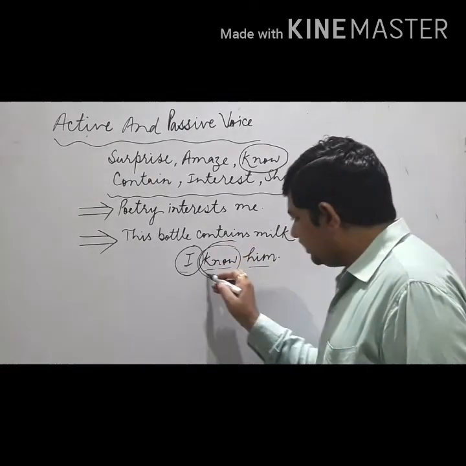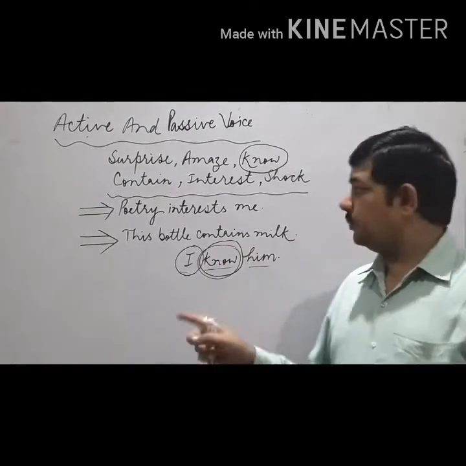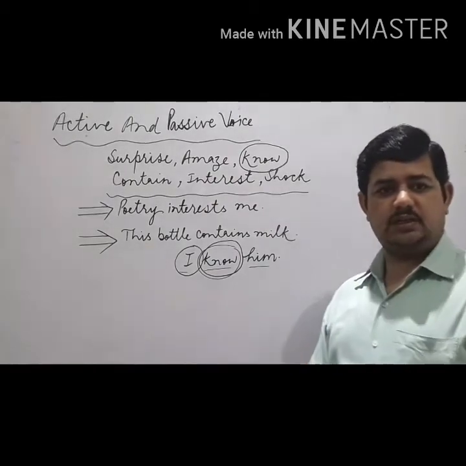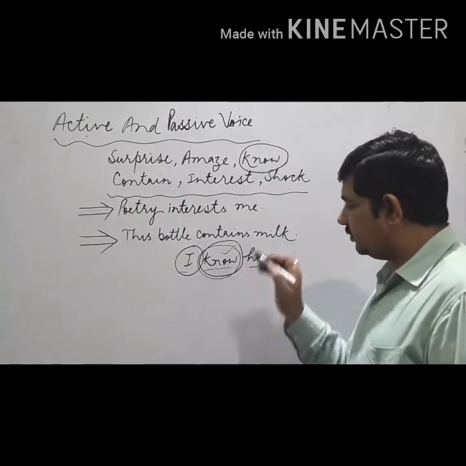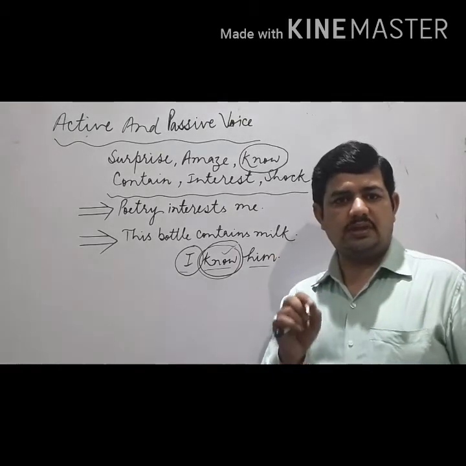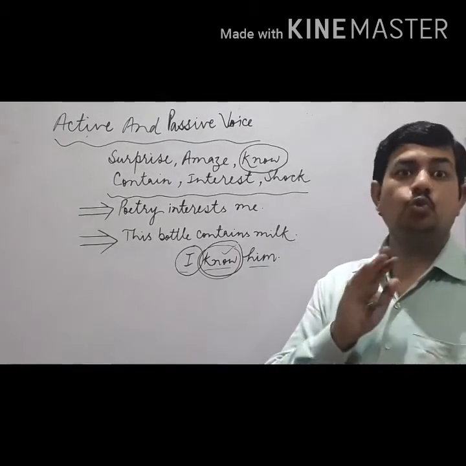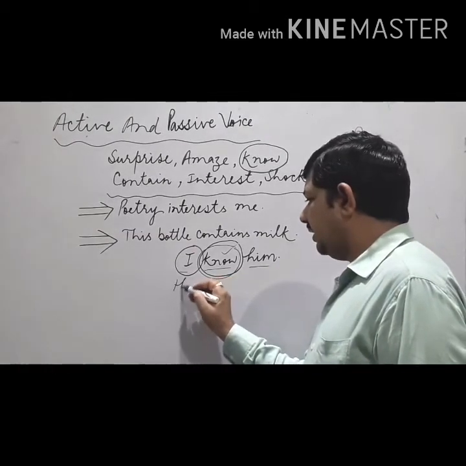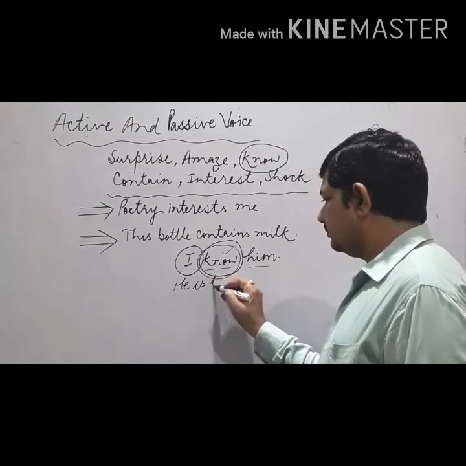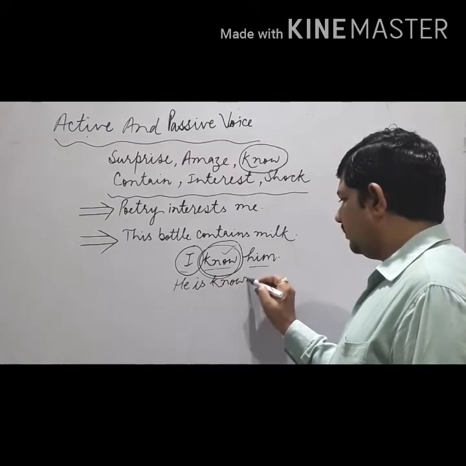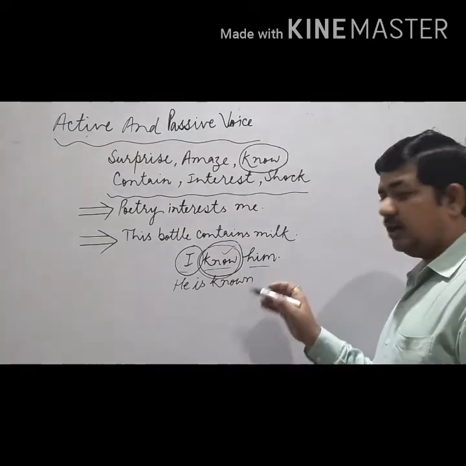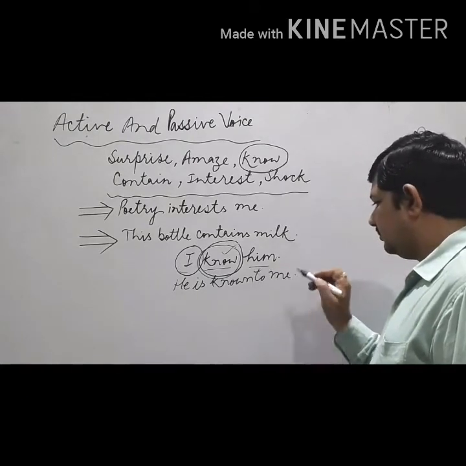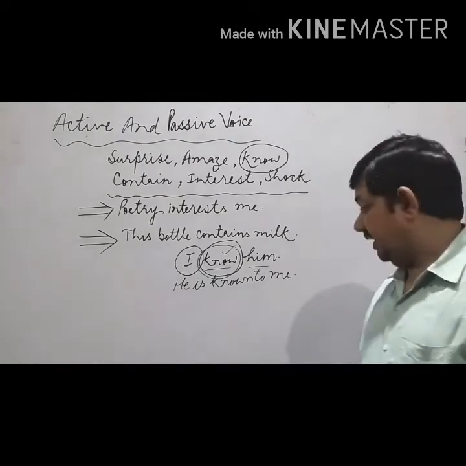When you try to convert this active sentence into passive with this verb, we do not use that by. We use to. Listen, how? I know him. So you start like he is known, and now we don't use by. We use to. He is known to me.